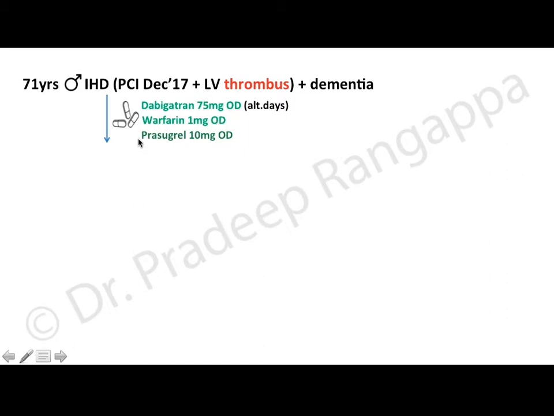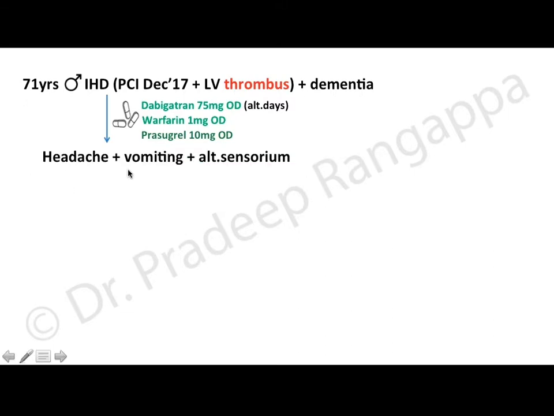You would see that it is a very inappropriate prescription of two anticoagulants for this case. I would qualify this as malpractice, because it is a very dangerous practice to put someone on two anticoagulants along with prasugrel. This patient was put on dabigatran 75 milligram OD, along with warfarin 1 milligram OD, along with the antiplatelet prasugrel 10 milligram OD.